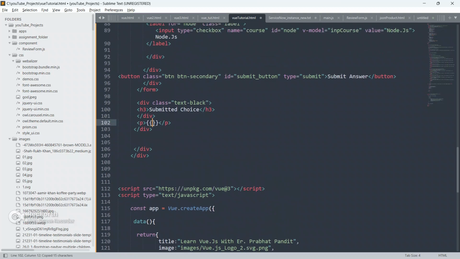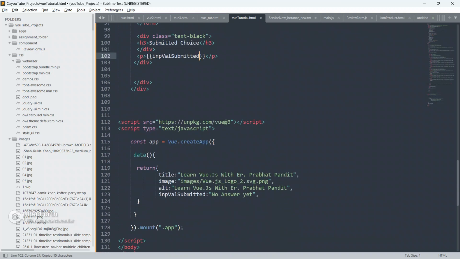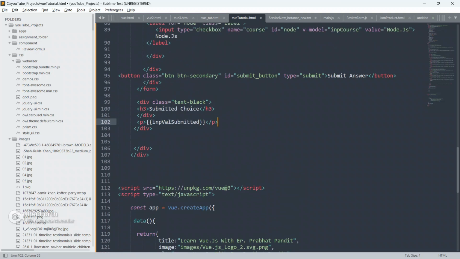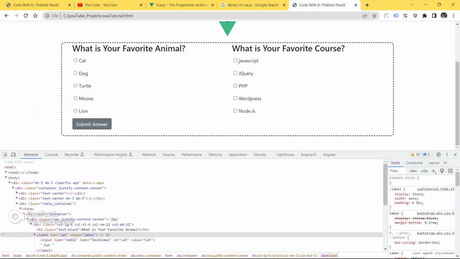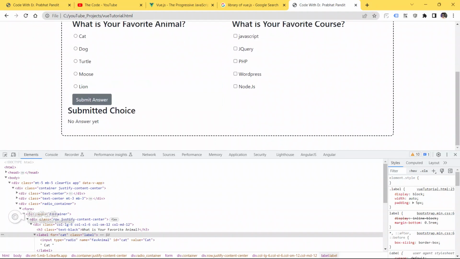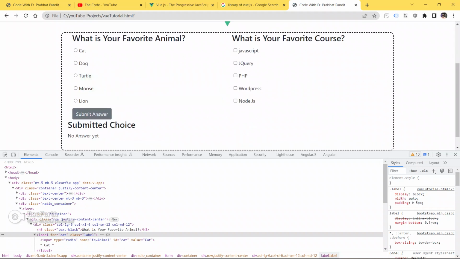Inside them we put this instance's properties from the view.js data, the data properties and what it returns. Whatever we have to display on the page, we put inside the double curly braces. Save your code, go to the browser and refresh your page. As of now, no answer yet.